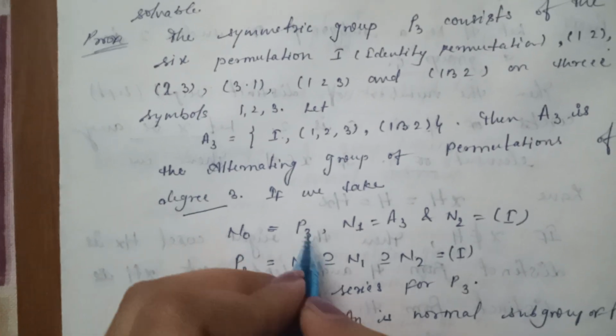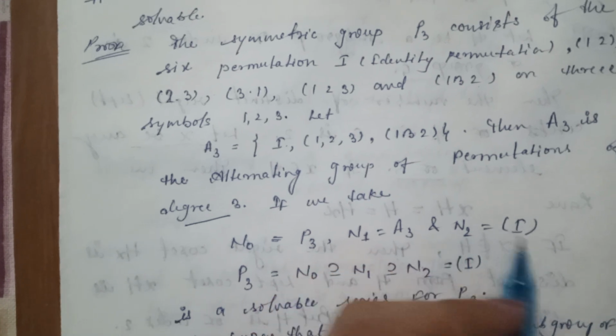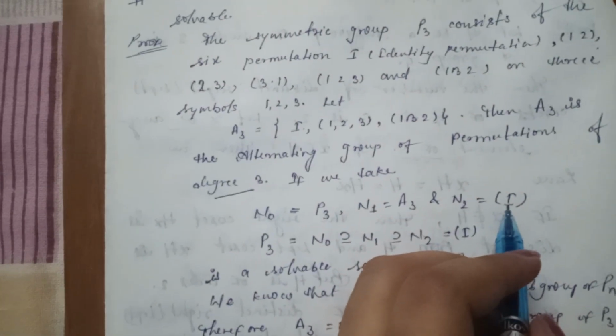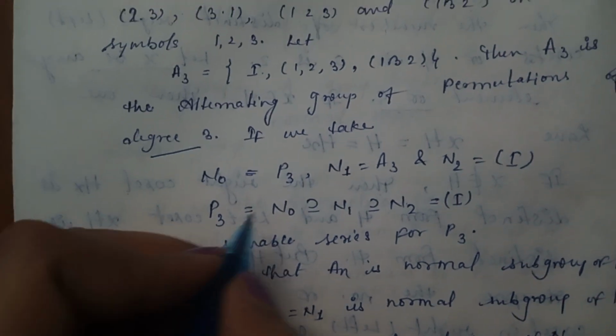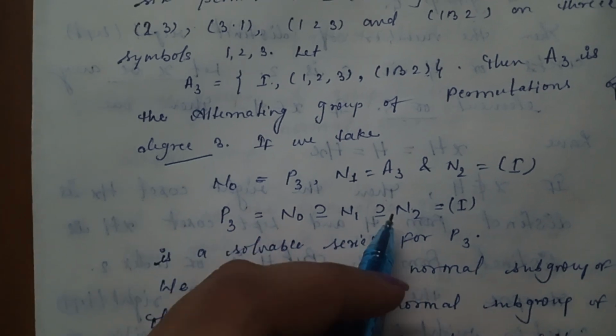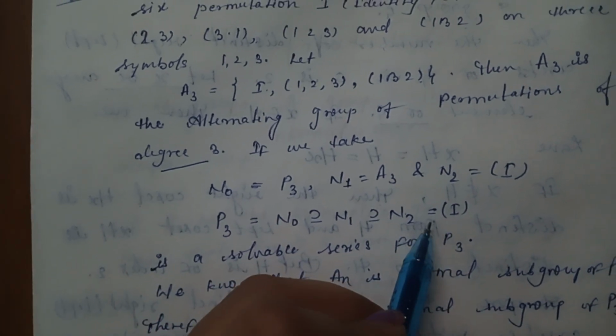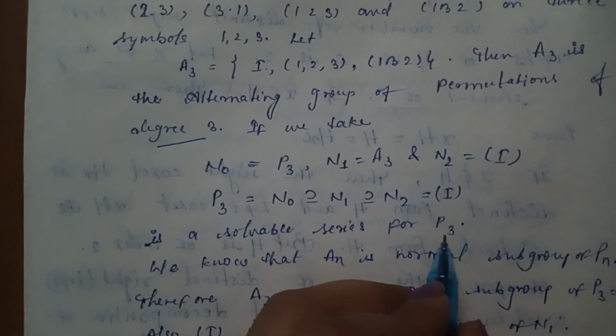If we take N0 is equal to P3, N1 is equal to A3 and N2 is equal to I. So now P3 is equal to N0 is a superset of N1 is a superset of N2 is equal to I is a solvable series for P3.